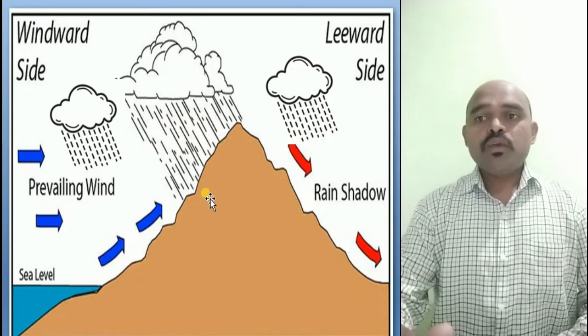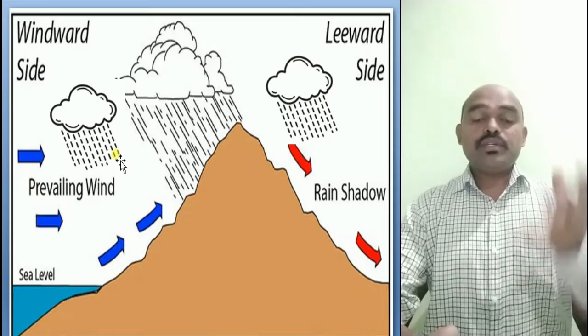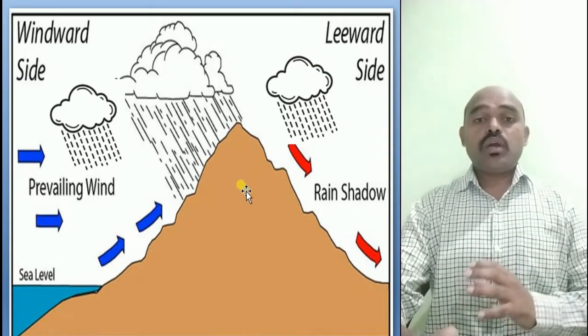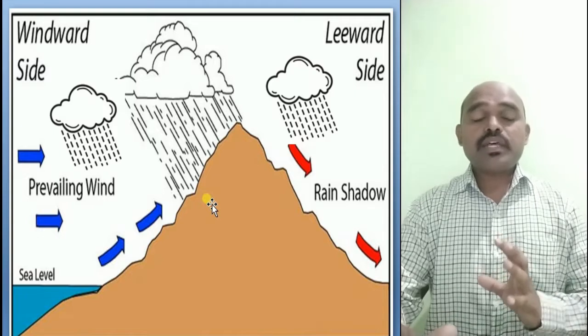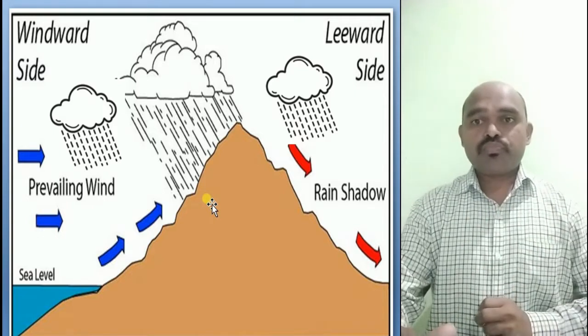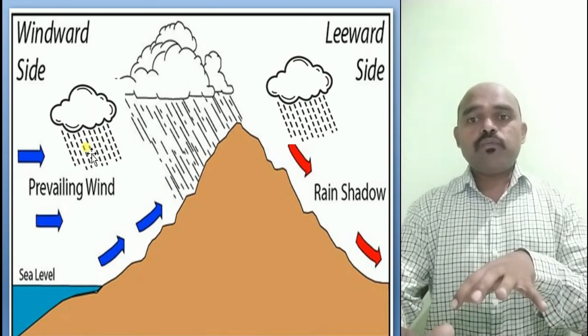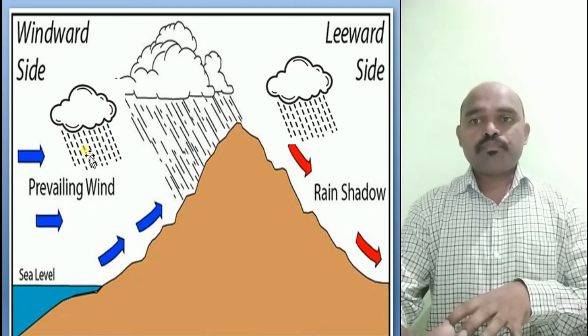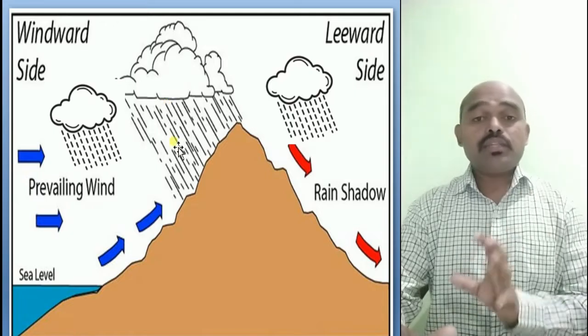Because of its height, its altitude. If the altitude of that mountain is high, obviously it will become a barrier to these winds, because these winds are carrying moisture along with them, and they drop the rain in this place.